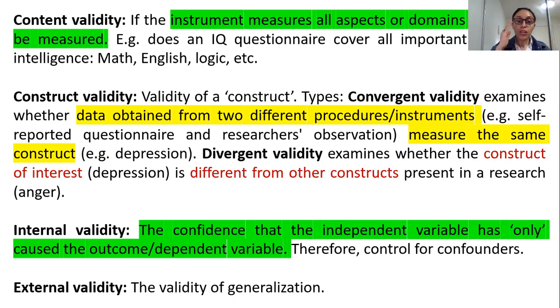All right, so now divergent validity. What does divergent validity mean?